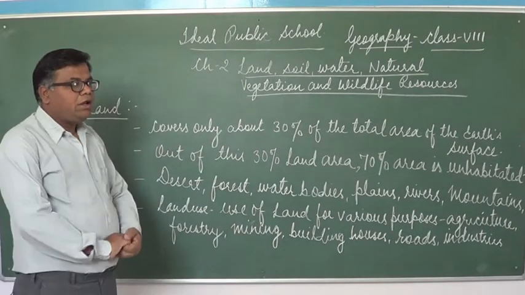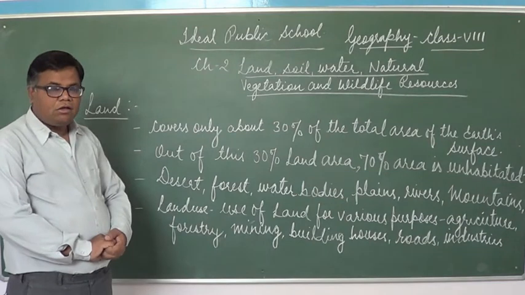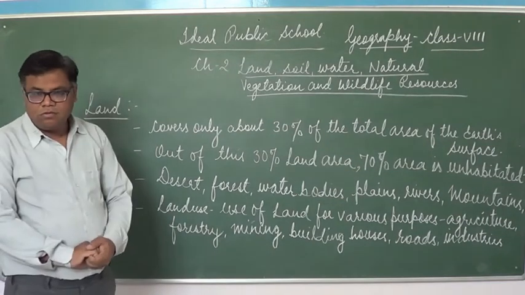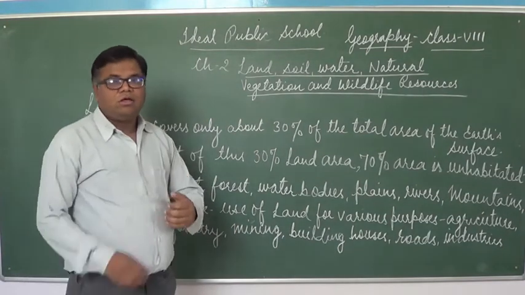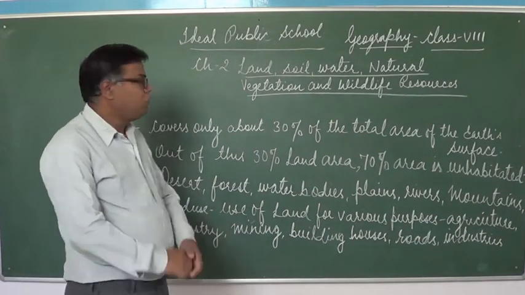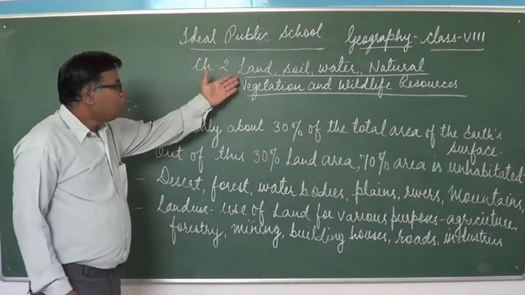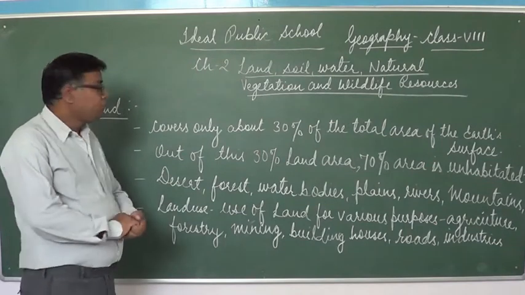Well, it mainly depends on the usability or utility of that source. When we use or utilize that source, it becomes a resource. So today we will learn about the land resource.